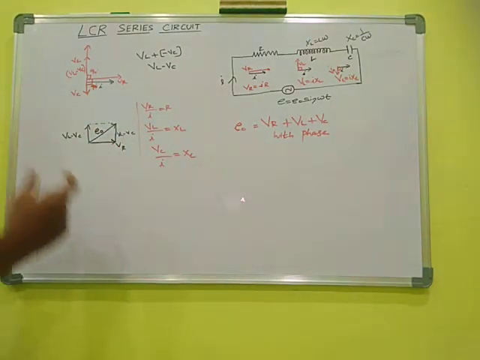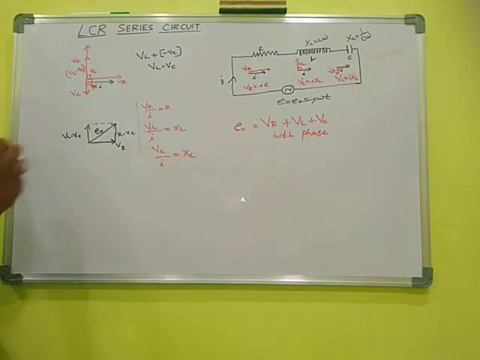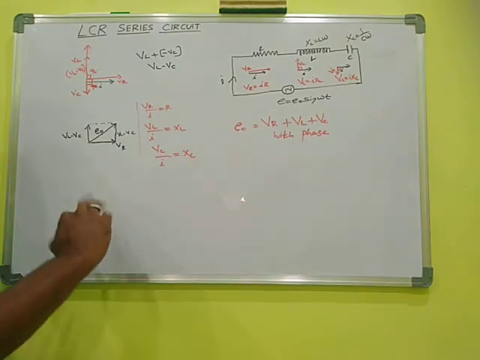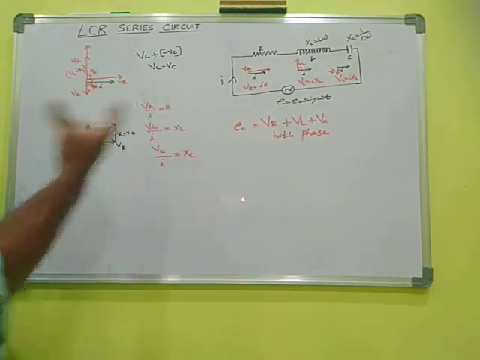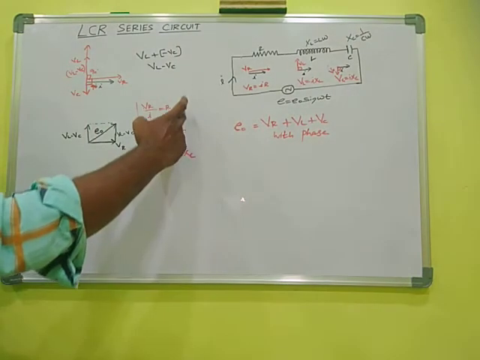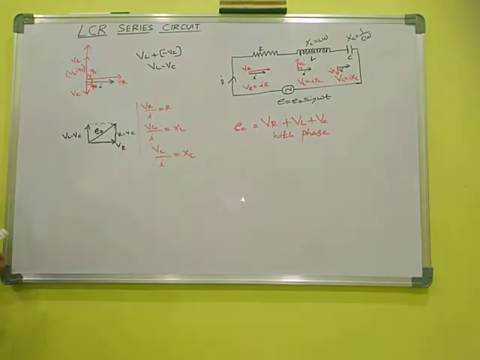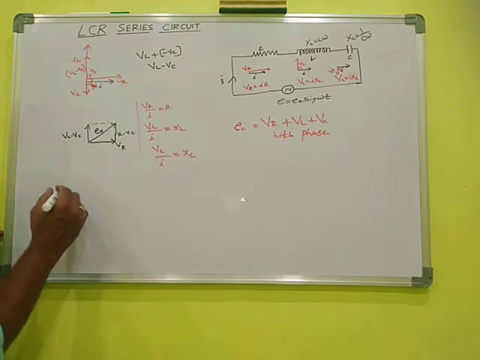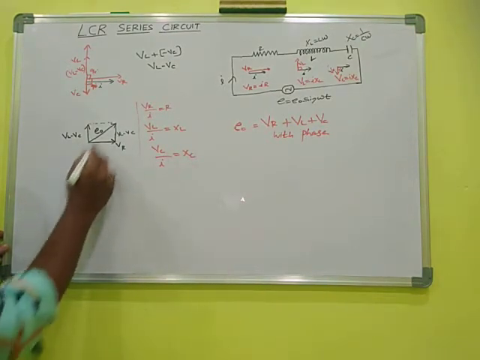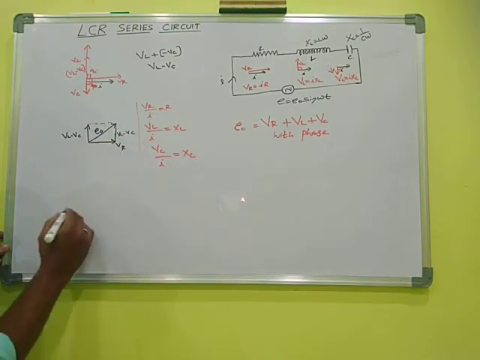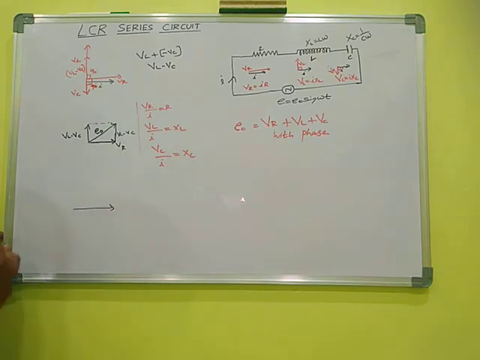So we can draw this phasor diagram into an opposition diagram. That means the opposition given by the three elements. How can we draw? We can draw easily. This is VL minus VC. Let us take only this triangle. This is VR.